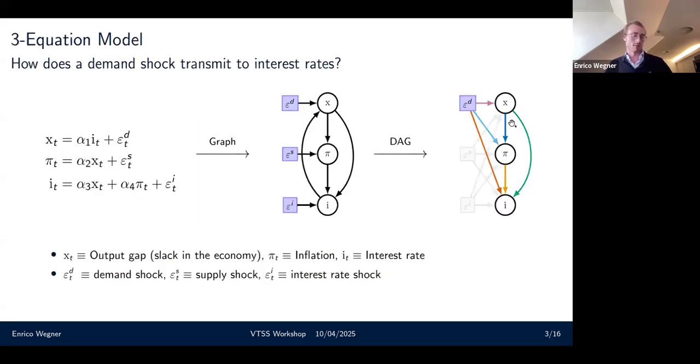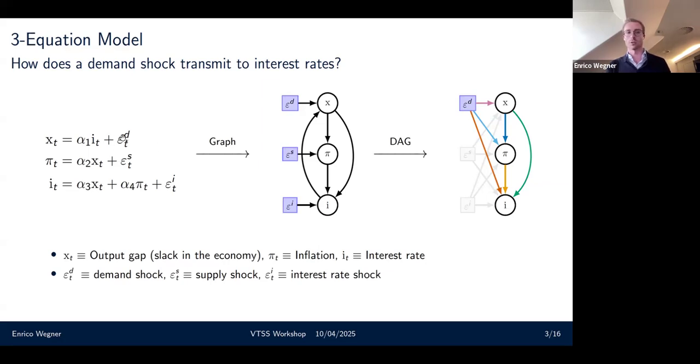To understand the methodology, I'm going to use a very simple and, here, static macroeconomic model. On the left-hand side, I essentially have my equations. I have an equation for my output gap, which I'm just going to call X here. I have an equation for my inflation, pi, and I have an equation for my interest rate, which we often call the Taylor rule. And that makes up a static macroeconomic model.